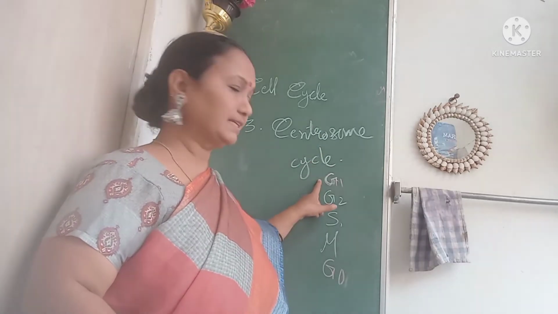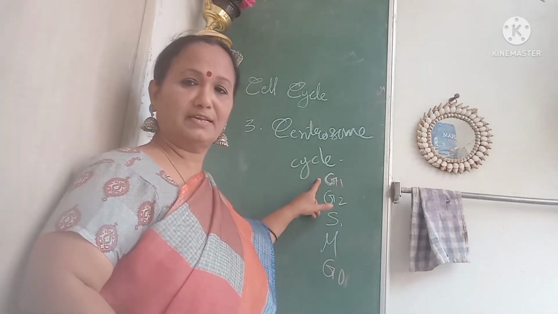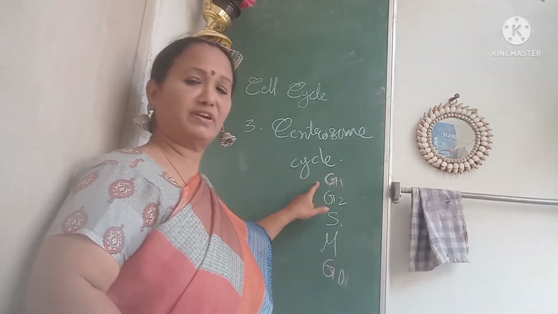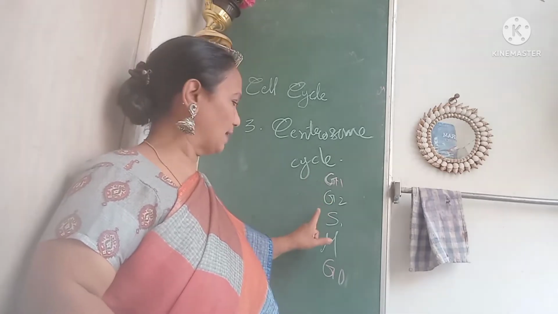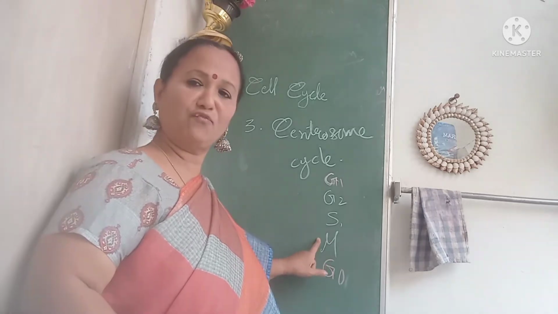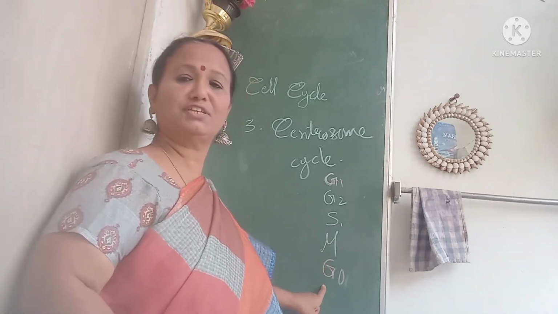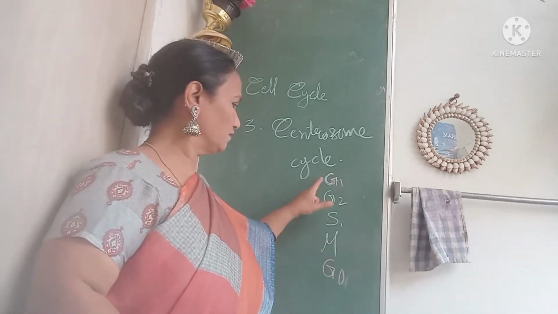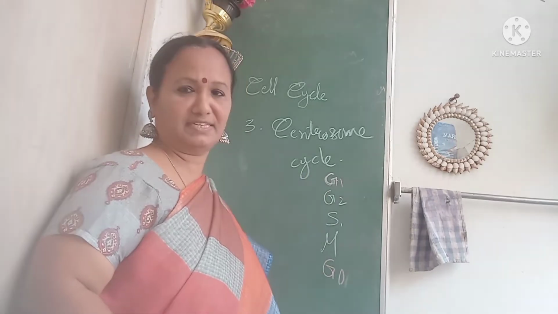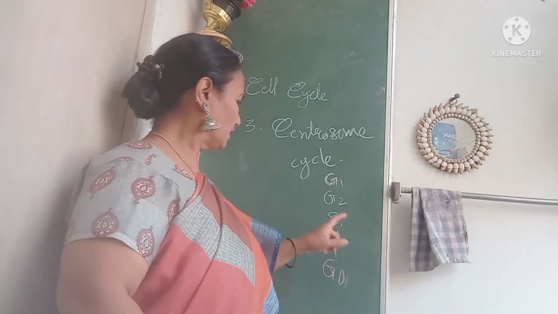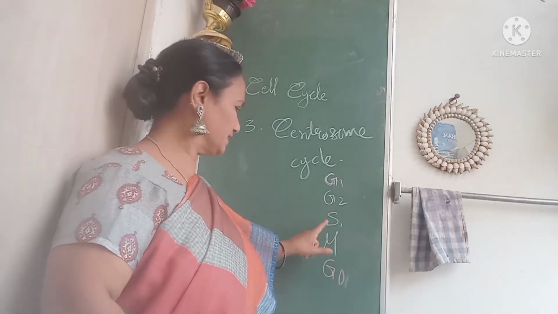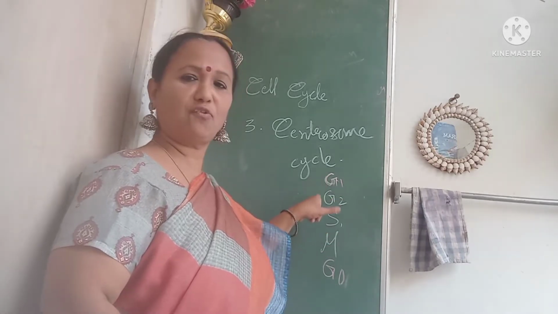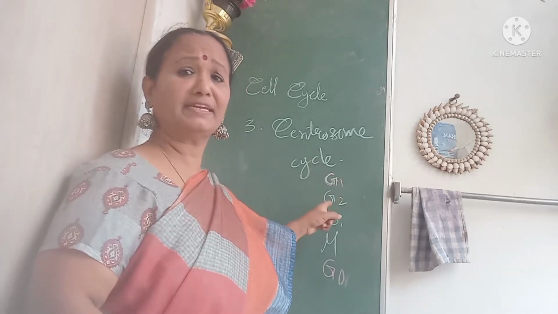So let us see what the stages in the cell cycle are. First one, G1, gap 1 phase; gap 2 phase; synthesis phase; M phase; and G0 phase. So these 5 stages can be seen in the cell cycle. G1 phase, G2 phase, and S phase all together form the classical interphase.